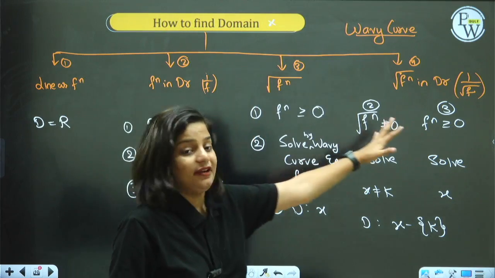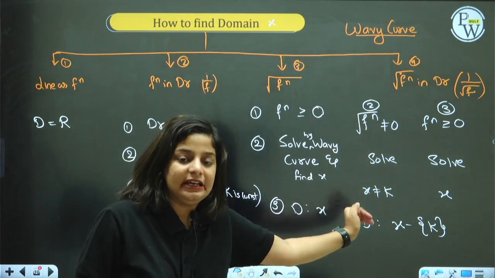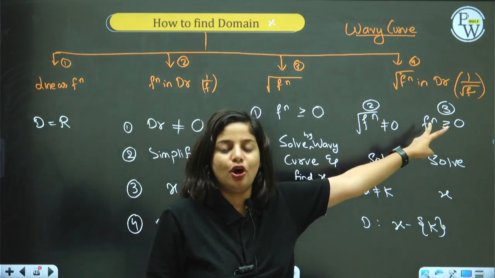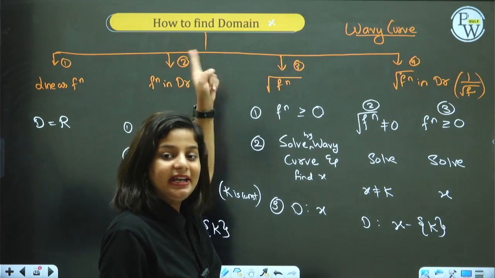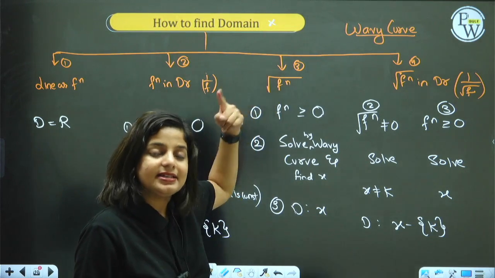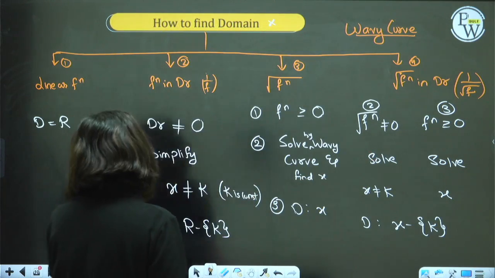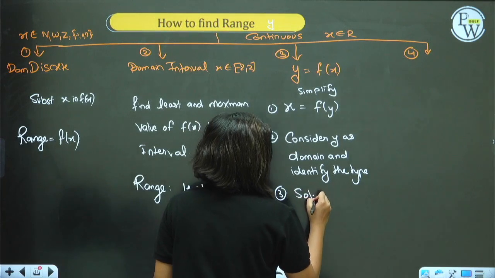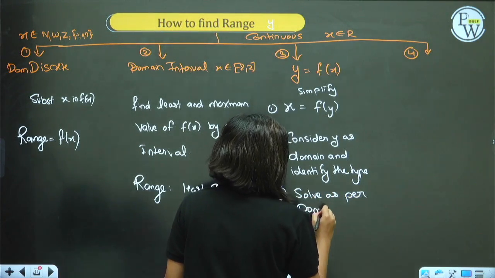You have to identify whether y is present in the denominator, inside the root, both in denominator and root, or just in the numerator. Identify the domain and solve as per domain type.